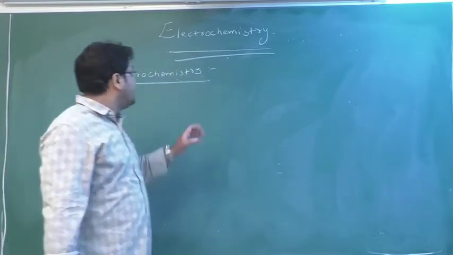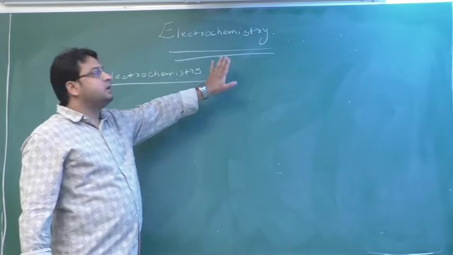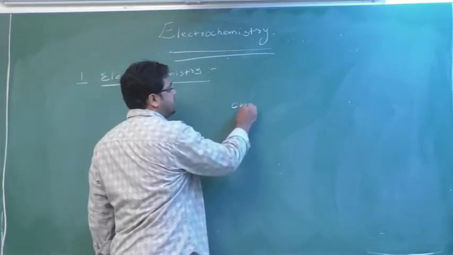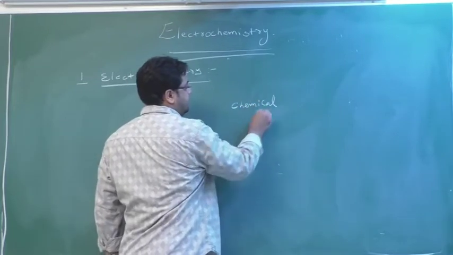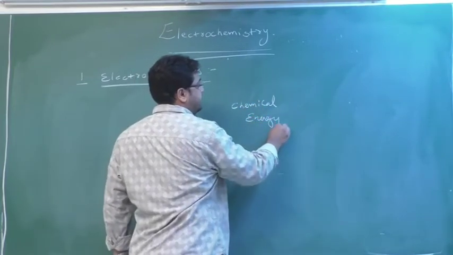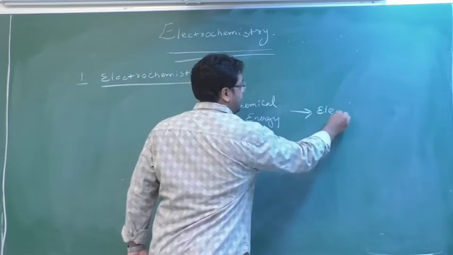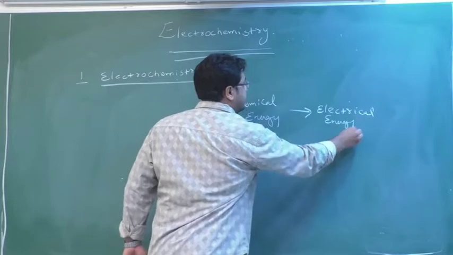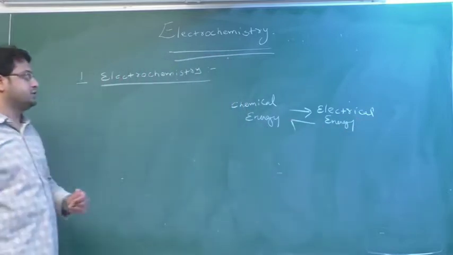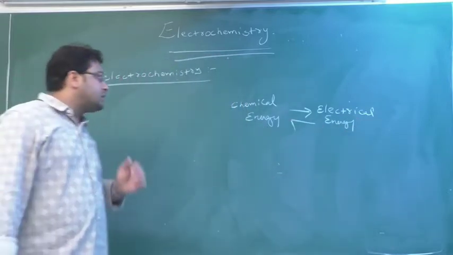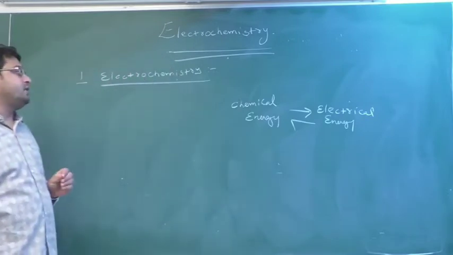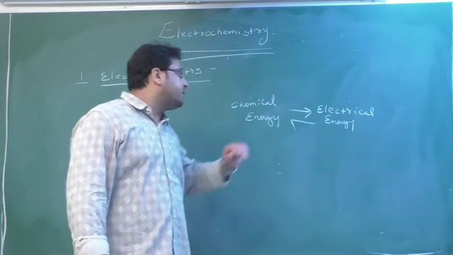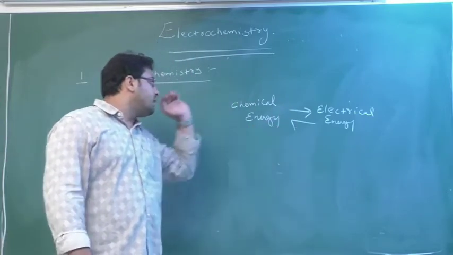So electrochemistry is a branch of science which deals with interconversion of chemical energy into electrical energy, or electrical energy into chemical energy.